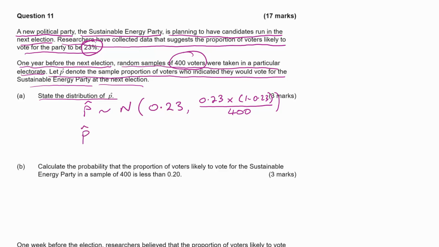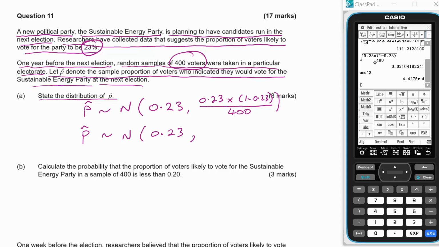So we just need to calculate the variance there. And you can see I've calculated it here. I actually calculated the standard deviation because we're going to need that, and then squared it to get the variance. So the variance here is 0.0004427. And the standard deviation, I'm just going to make a note, is 0.02104.